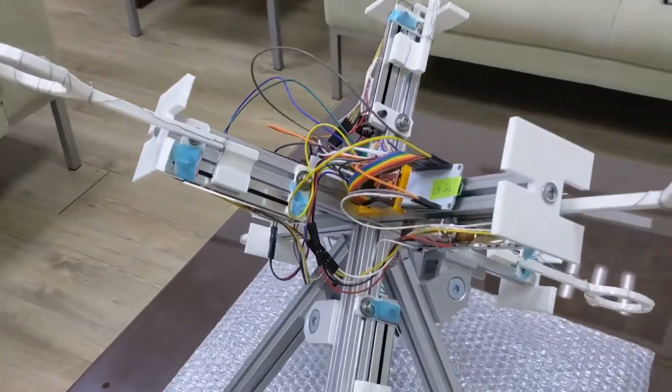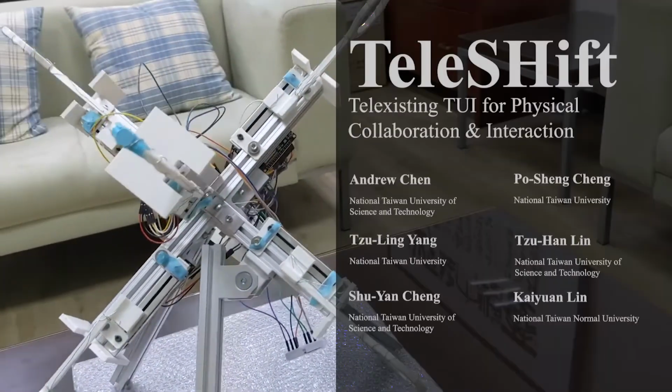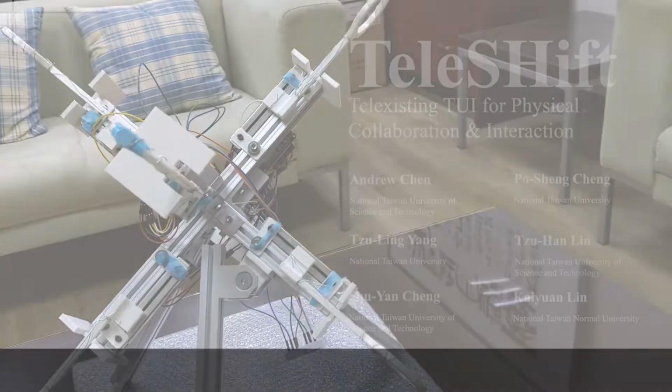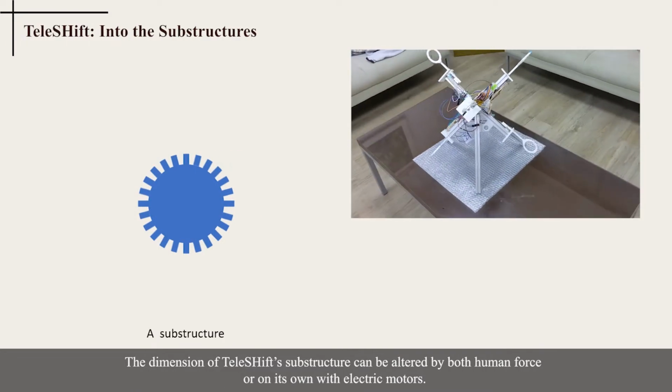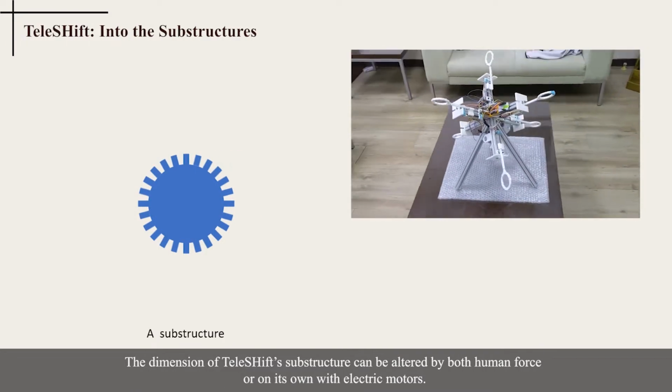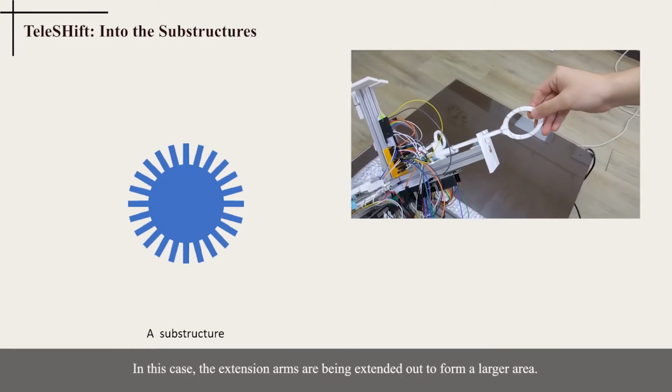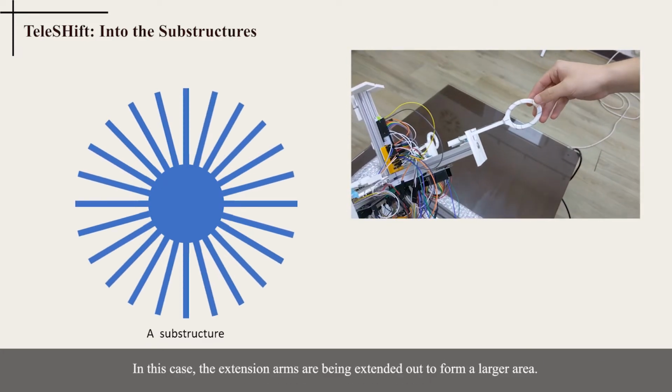Hello everyone, this is TeleShift, TeleExisting TUI for physical collaboration and interaction. The dimension of TeleShift's substructure can be altered by both human force or on its own with electronic motors. In this case, the extension arms are being extended out to form a larger area.